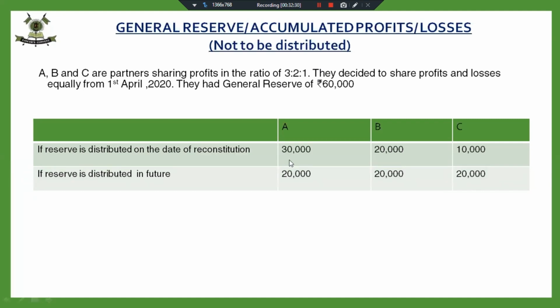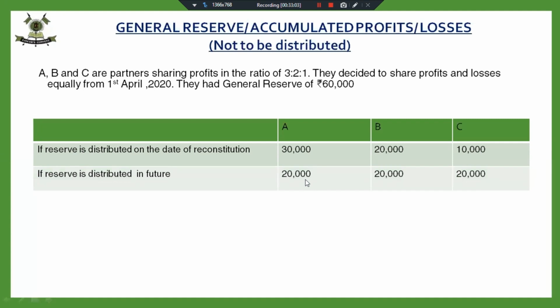But if it is distributed after 2-3 years, or even 1 year, he's going to get 20,000 because of the change in profit sharing ratio. Will A agree to this? That this reserve has to be kept as it is, and I'm not going to pass any adjustment entry. No, this is not justified, and even A will not agree to this. C might agree to this because he was getting 10,000 and in future is going to get 20,000. So C might agree to this, but A is definitely not going to agree to this.